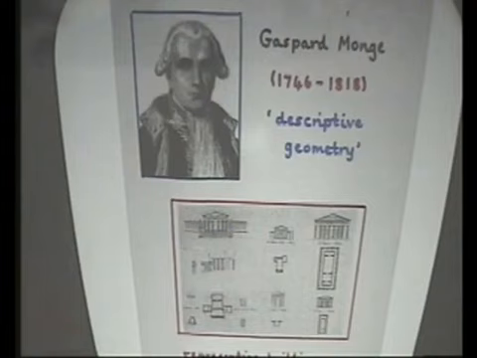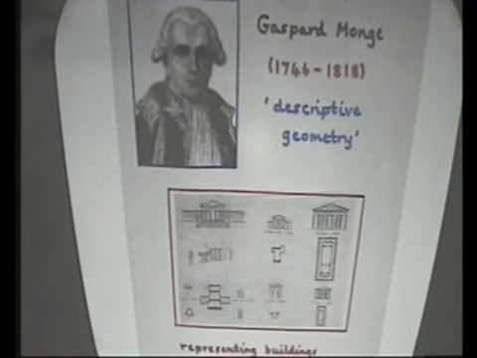Monge taught at a military school where he studied the properties of lines and planes in three-dimensional geometry, and while he was investigating possible positionings for gun emplacements in a fortress, he greatly improved on the known methods for projecting three-dimensional objects onto a two-dimensional plane, and this subject became known as descriptive geometry. So here you can see Monge, and here you can see the diagram actually from one of his pupils. But the idea is, if you've got a three-dimensional object, how do you represent it in a two-dimensional plane?